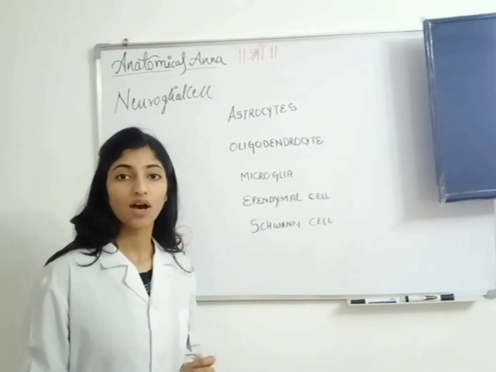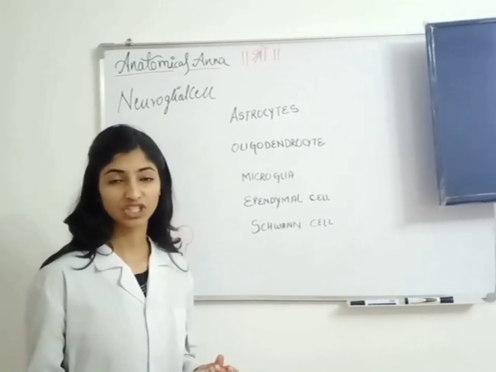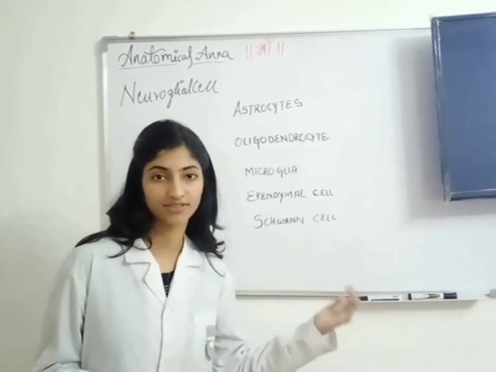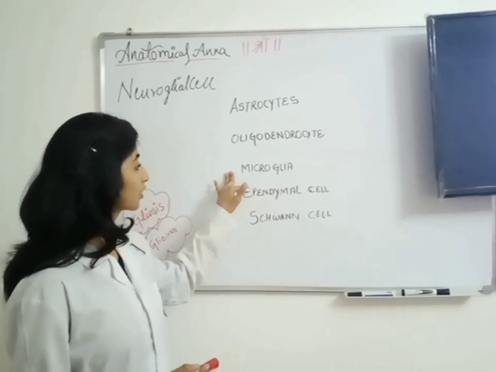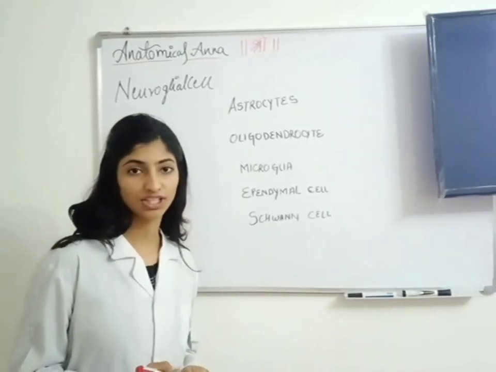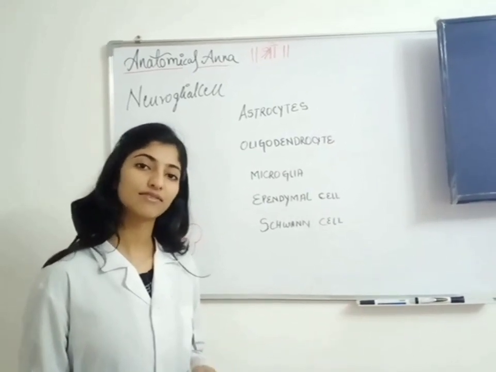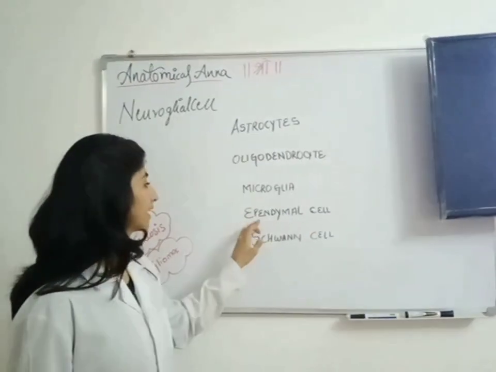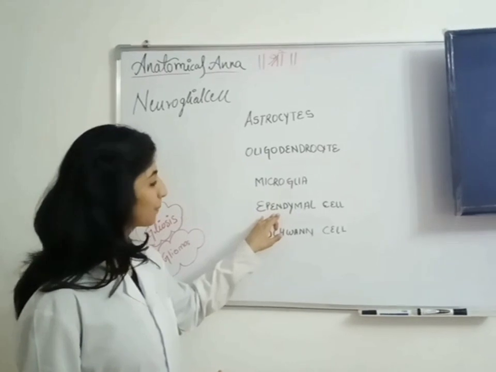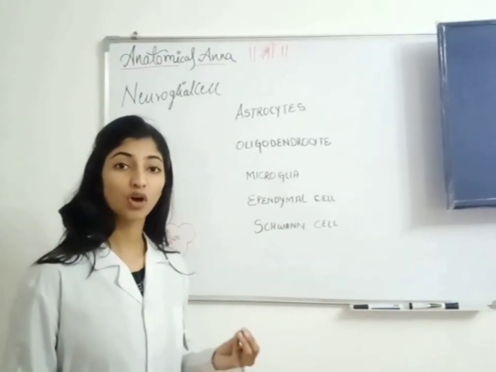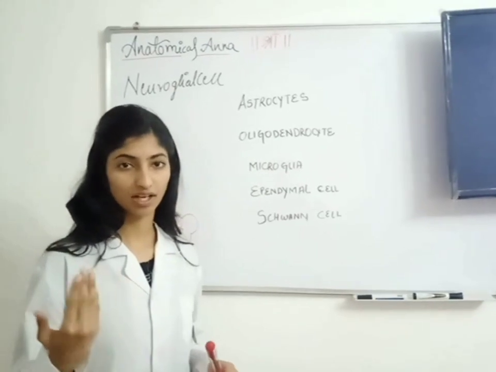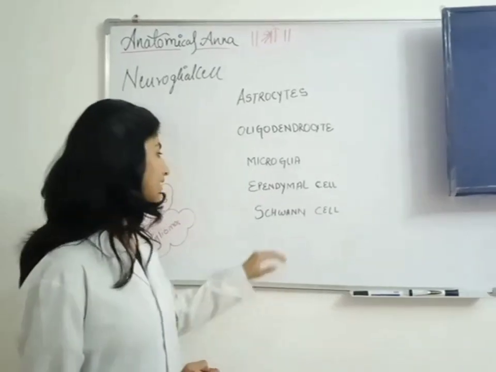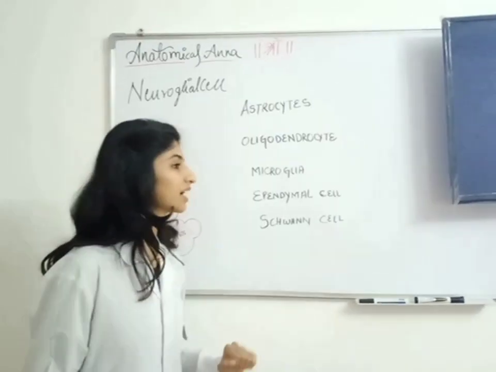Oligodendrocytes are the cells which help in myelination of the tracts, like the Schwann cells myelinate the peripheral nerves. The third type is microglial cells, which act as macrophage, and it is mainly developed in mesoderm. And these two cells are formed in neural crest. Then the second one will come the ependymal cells. They are the columnar cells which are present in a cavity, and they are mainly responsible for the formation of CSF. Then last one is Schwann cells.